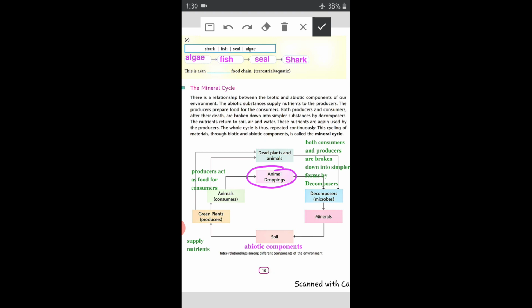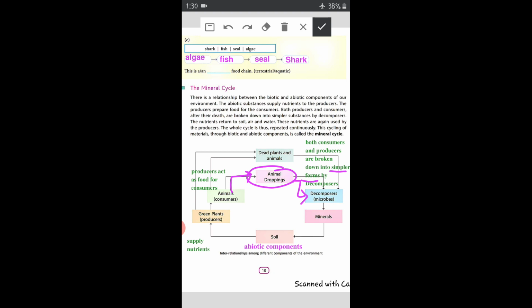Animal droppings means waste material, or cow dung, etc. You can understand it as waste material created by animals. Animals also give out some waste, right? That waste is again acted on by decomposers and changed into simpler forms.